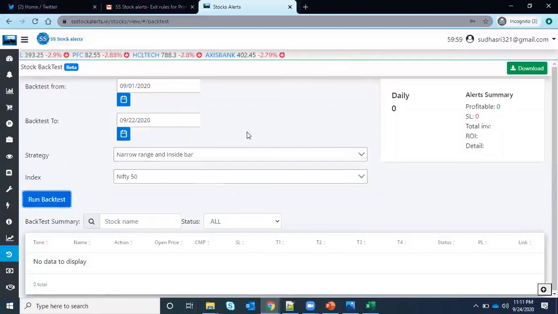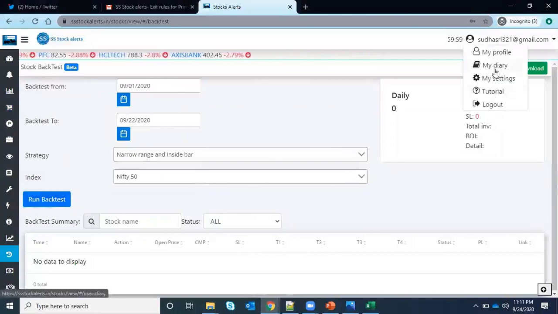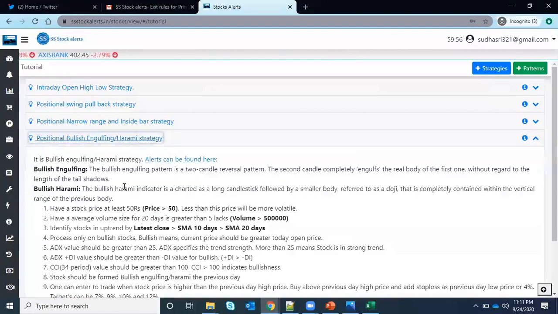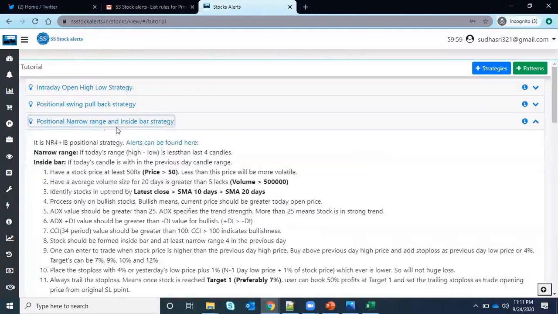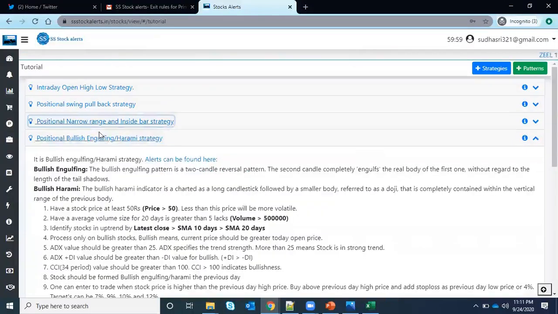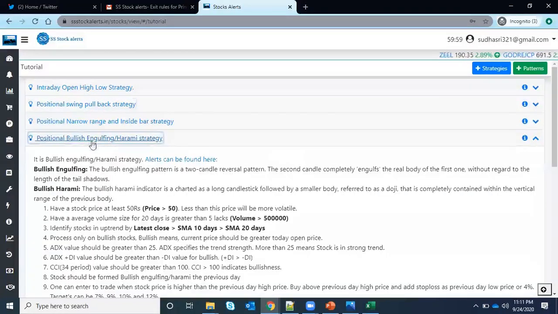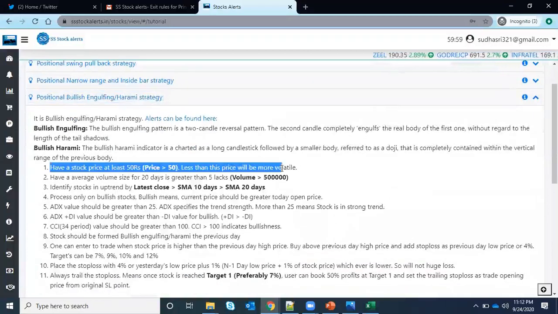And if you want to see what strategies I am following, just go to tutorials here. These strategies were told by Dinesh Bhai only. Whoever attended Dinesh Bhai's earlier webinars will understand these easily. So here, positional narrow range, and all the strategies I have added, like pullback. Today an alert came with the bullish Harami strategy. You can see what conditions it has to satisfy.